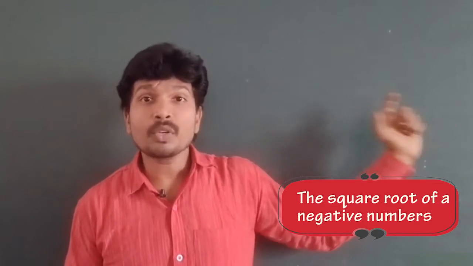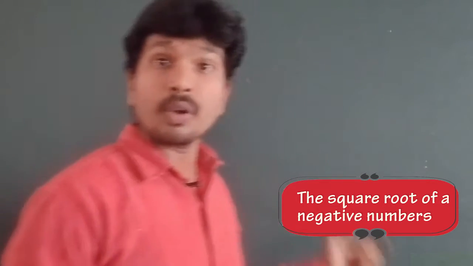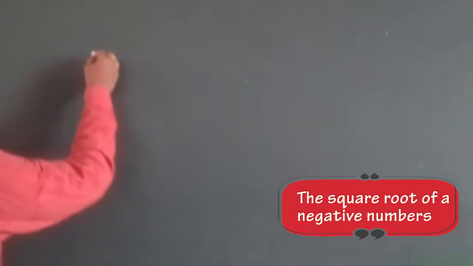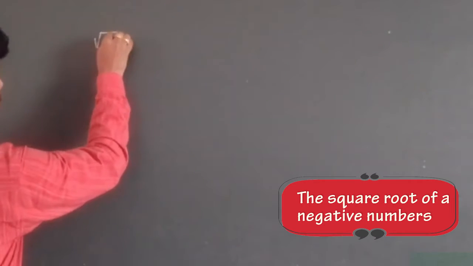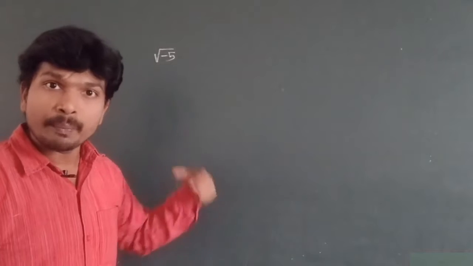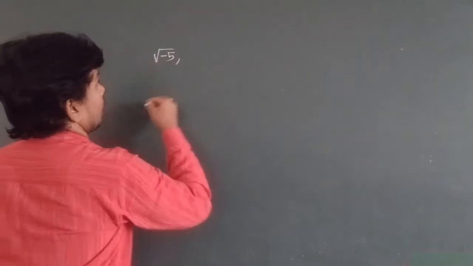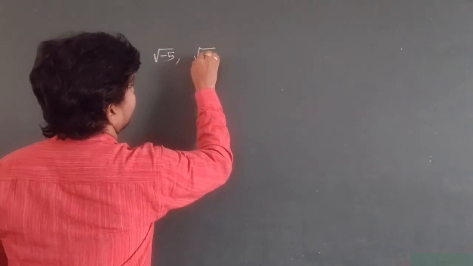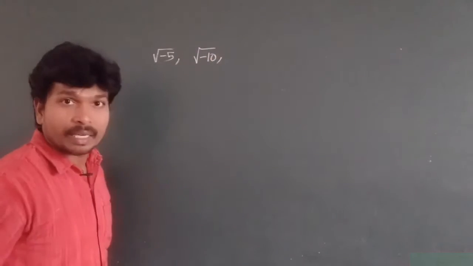One basic definition we have given in a basic class. What is that? The square roots of negative numbers are called imaginary numbers. Square root of a negative number. Yes, this is the square root of minus 5. It is an imaginary number. In the previous class we discussed this. Next, root minus 10. It is an imaginary number.